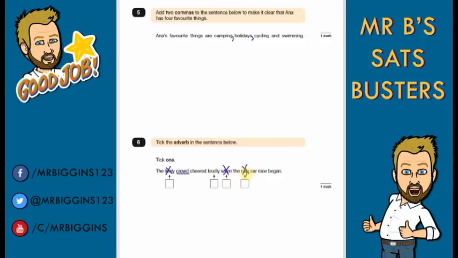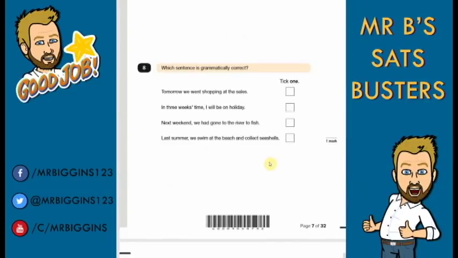Again, here we have the rally car. It's telling us what it is, not telling us about any verbs. That's a noun, so it can't be that one. So the lively crowd cheered loudly. It must be this one, because it's telling us how the crowd cheered. So this is our verb, and this is our adverb that's modifying it.